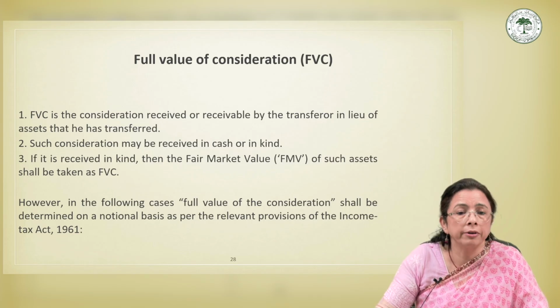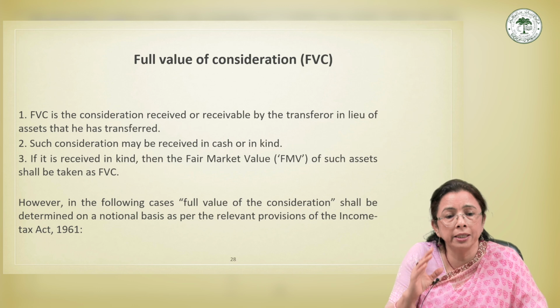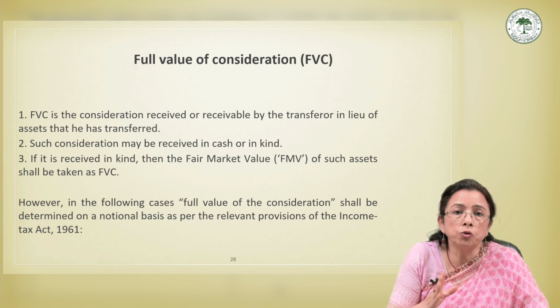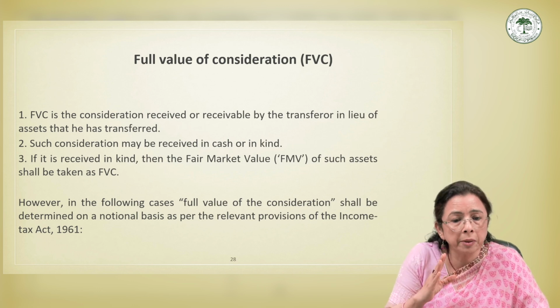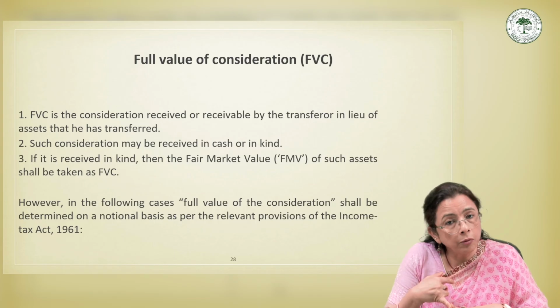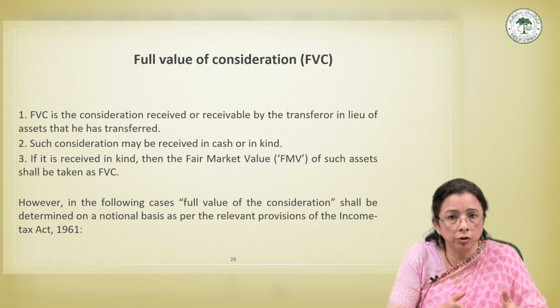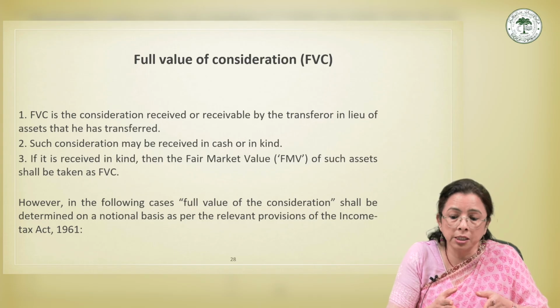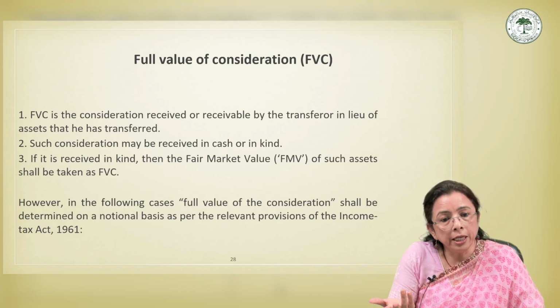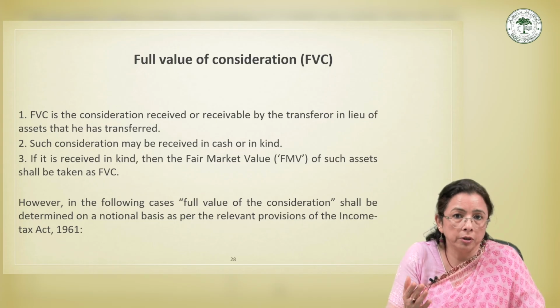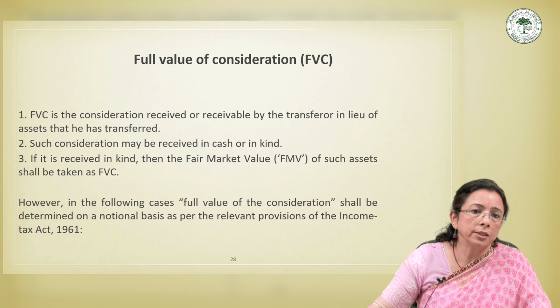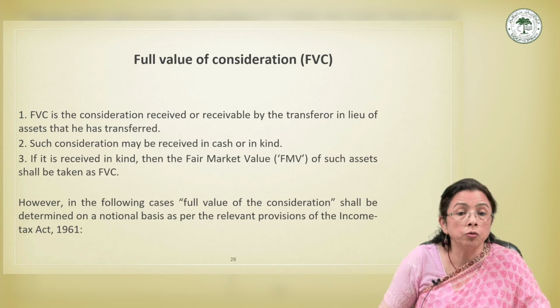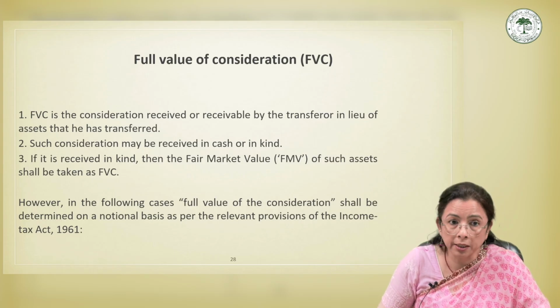These four sections are very important to be kept in mind. So, please do not commit those mistakes. Always remember, FVC is the starting point. As we have already done 3-4 questions and you understand that this is the figure we start with. It may be actual or deemed, and choosing the correct FVC is half the question solved.